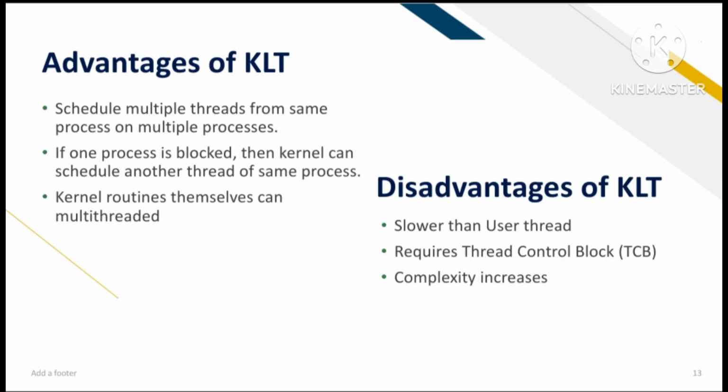Advantages of kernel level threads are that they can use multiple threads for the same process on multiple processors. If one of the threads is blocked, the kernel can schedule another thread of the same process. The disadvantages of kernel level threads are that they are slower than user level threads and require a thread control block, and complexity increases in this type of threads.